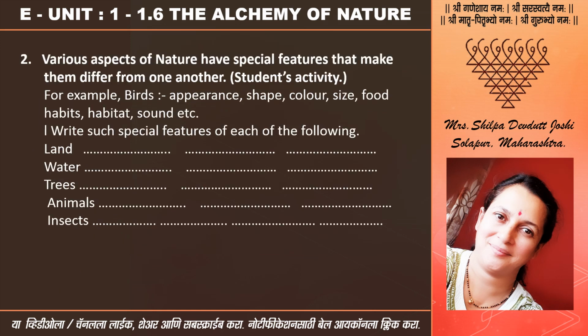Let us move on to the second activity. The second activity is a student's activity, quite an easy one. I will read it out and make you understand. Try to solve it on your own. Various aspects of nature have special features that make them differ from one another. Here they have given the example of birds.